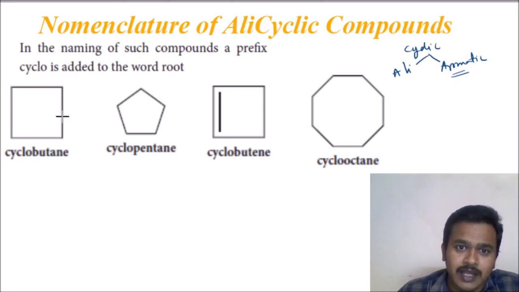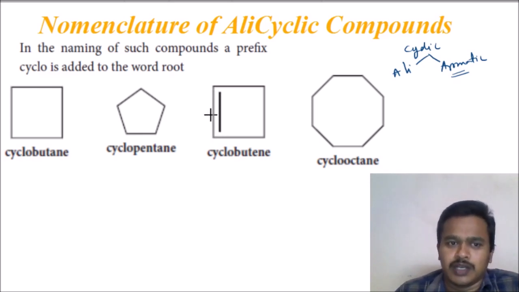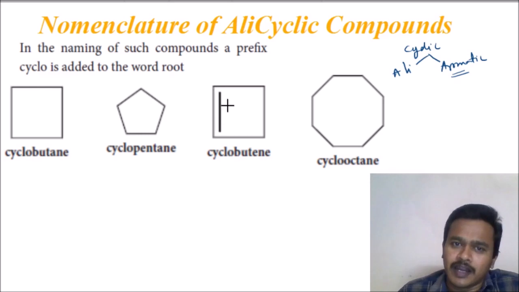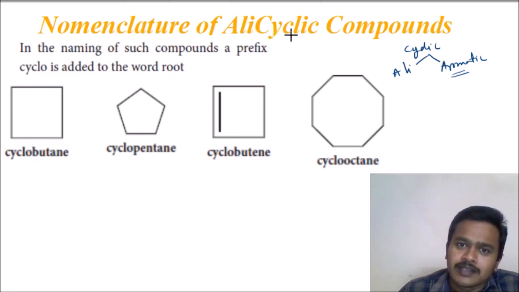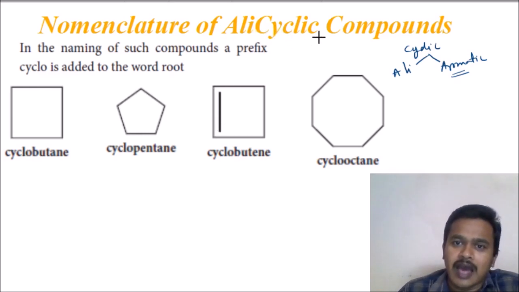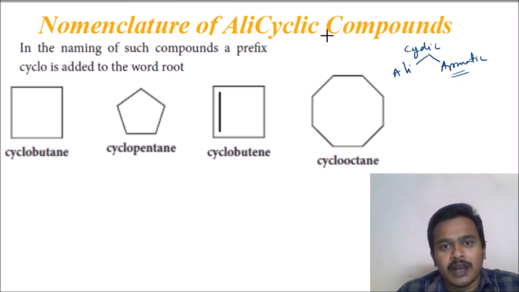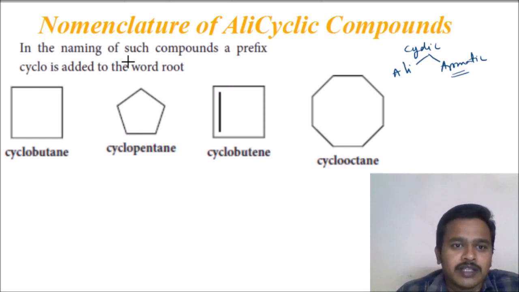Alicyclic means they have the nature of hydrocarbons but are cyclic compounds. They have the nature of hydrocarbons like C-C single bonds, or C-C double bonds. Single bond, double bond they can contain, and they are cyclic in nature. So these are all alicyclic compounds. Now we are going to learn how to give a name for these compounds.